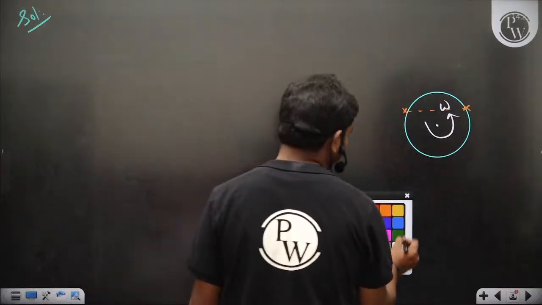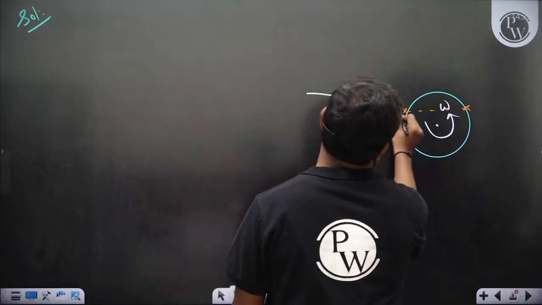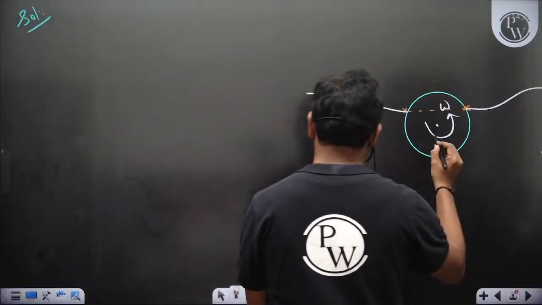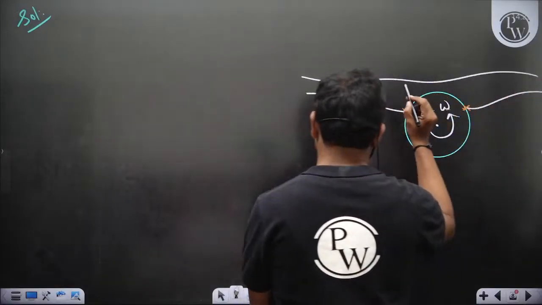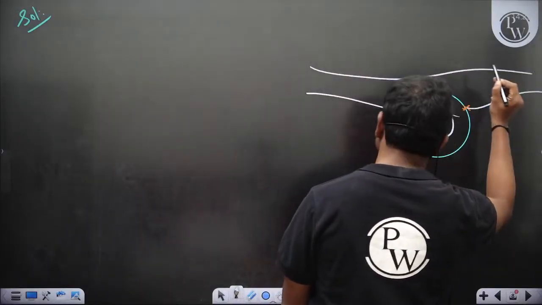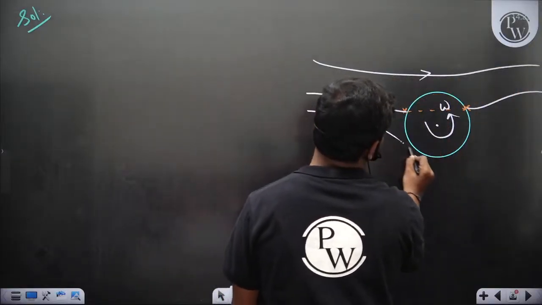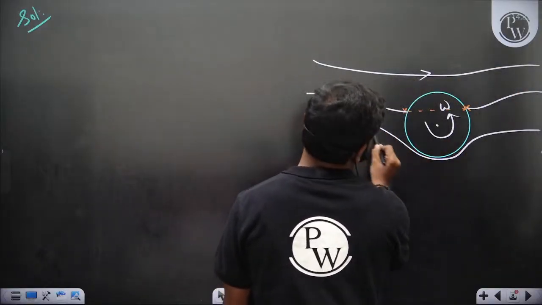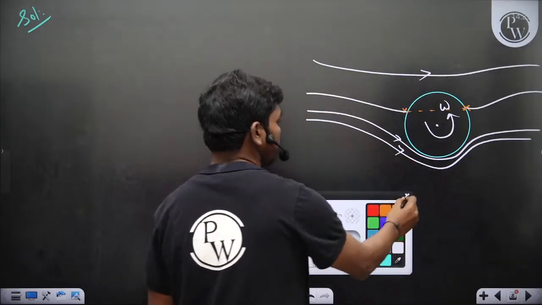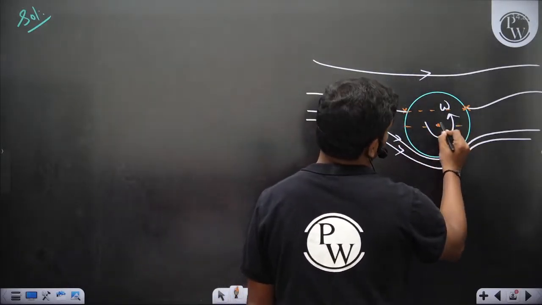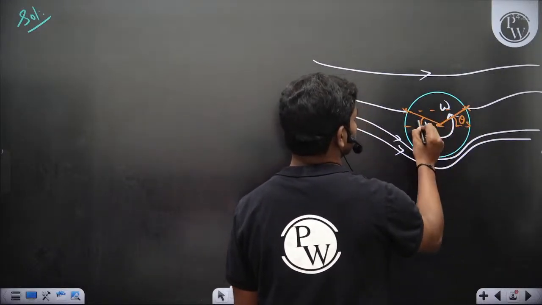Normally these have to be plotted in MATLAB, so that you would get some nice idea. Normally I plot these things in MATLAB in general, but anyway, you'll have two stagnation points, such that one is at an angle theta s, and the other is at 180 minus theta s, obviously.